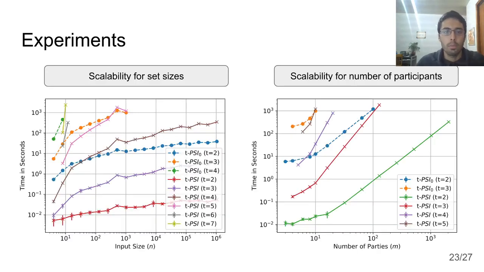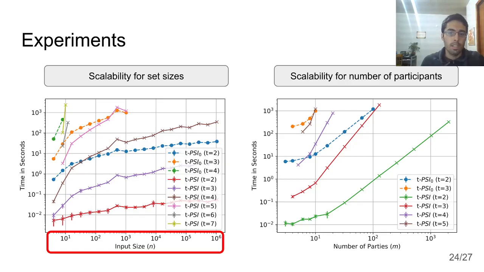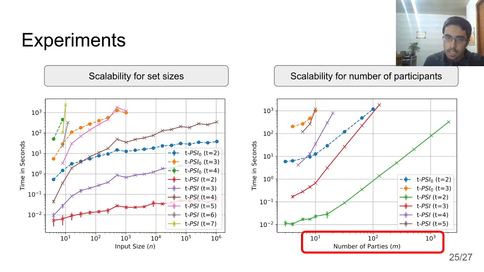So finally, for our experiments, we calculated the runtime, amongst other things, to see how our method scales. On the left, you can see how our method scales to millions of elements in terms of the set size. Specifically, for the red, purple, and brown trend, you can see how it scales to millions of elements. And on the right, you can see how t-PSI scales to thousands of participants, specifically in the green trend. It's important to note that t-PSI outperforms t-PSI 0 in all of our experiments in terms of runtime.